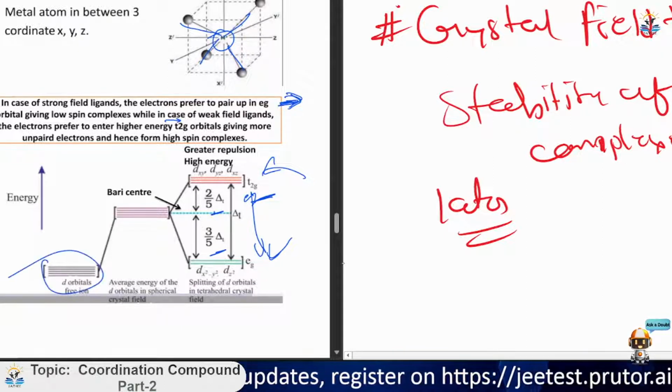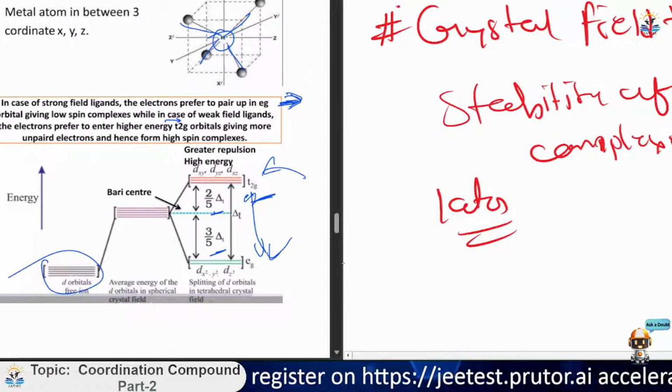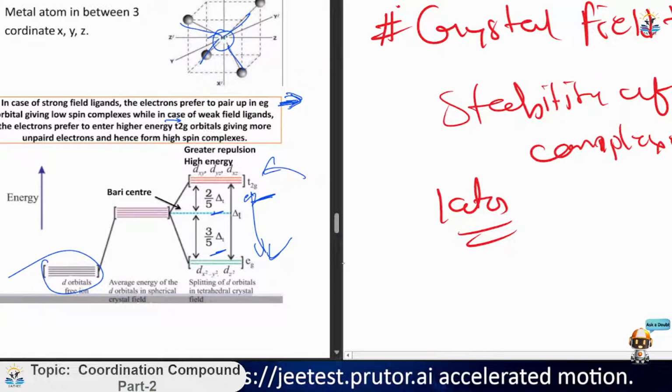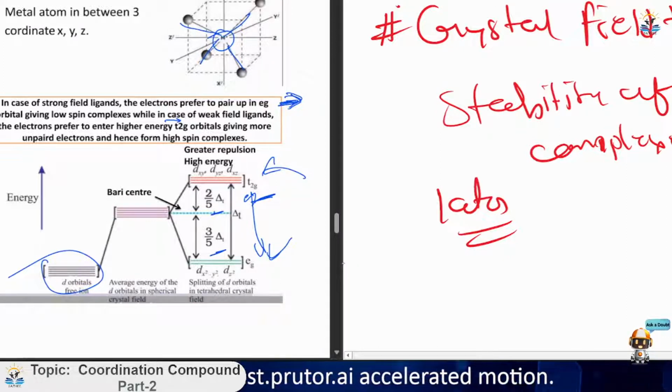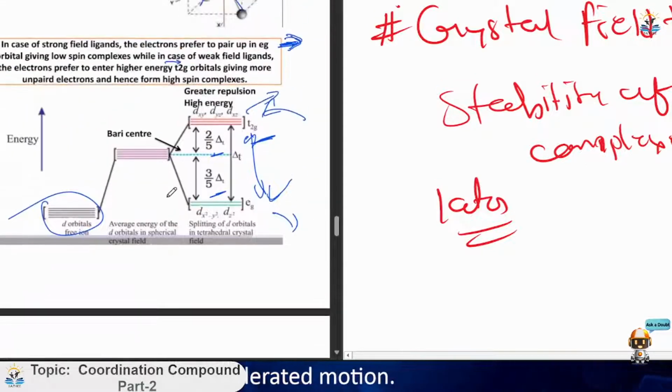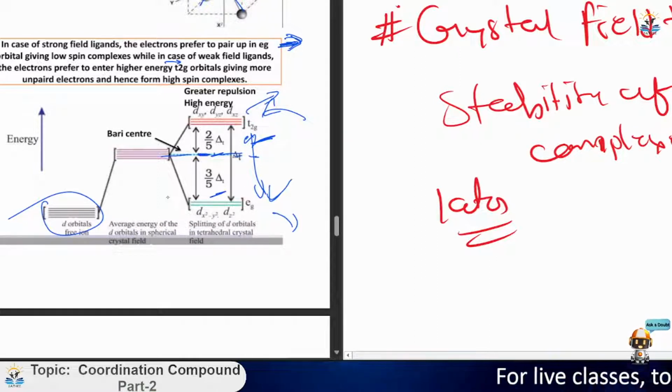Okay, this was the free state. Now, what is it trying to say? Giving more unpaired electrons and hence forming high spin complexes. If it is up, then it is a low spin complex. It is high spin complexes, it is low spin complexes. These are just technical terms only. These are some energy values given: 2 by 5 of delta T. This whole is delta T, the energy difference between T2G and EG. The distance from the middle to the high energy set, that is T2G, is 2 by 5 delta T, and the lower one is 3 by 5 delta T.